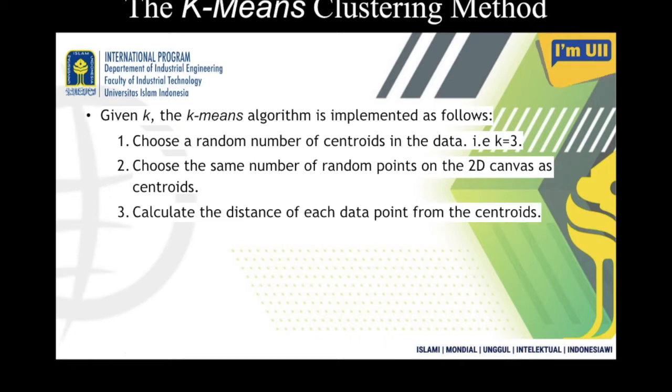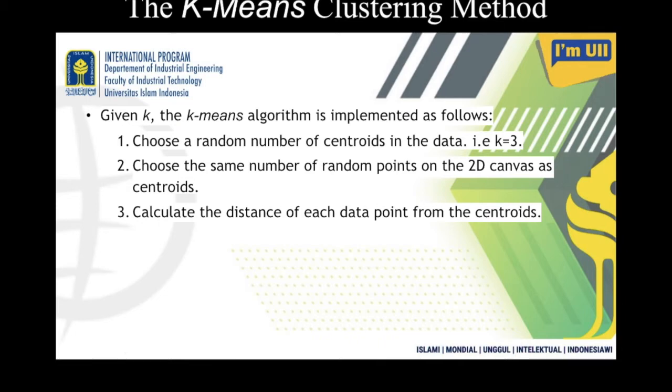The next thing is to calculate the distance of each data point from the centroid. There are many distance measures available, like Manhattan distance and Euclidean distance. If you know them, then it's good. If you don't know, then you have to study a little bit. And for coding, these distance functions have already been implemented. You can also implement your own distance function in any language, and use it in your code.